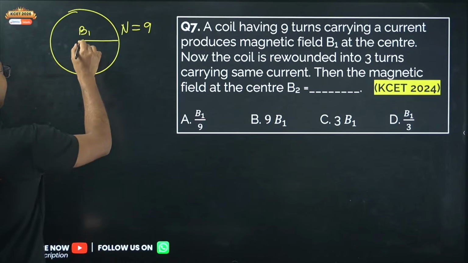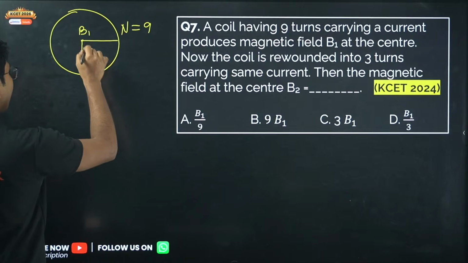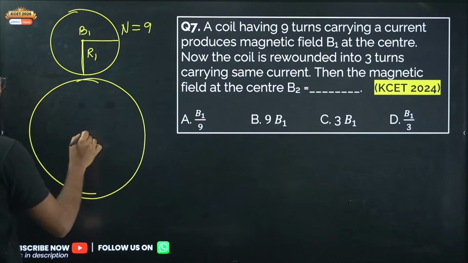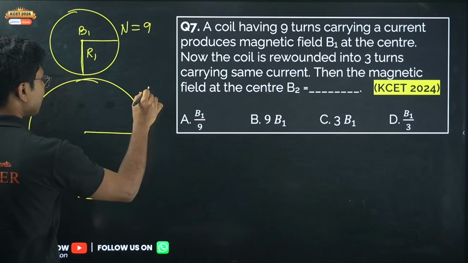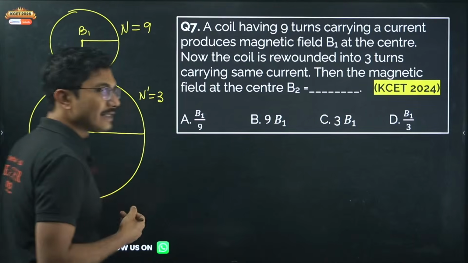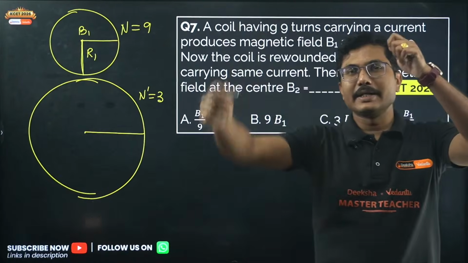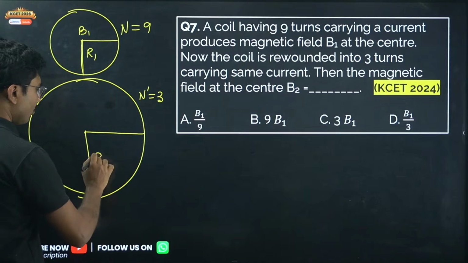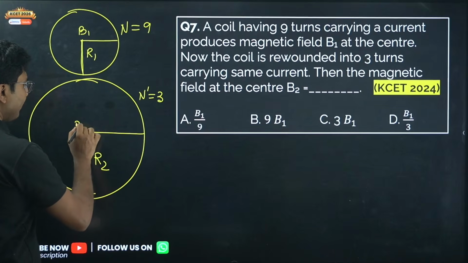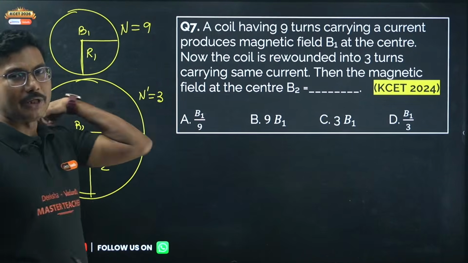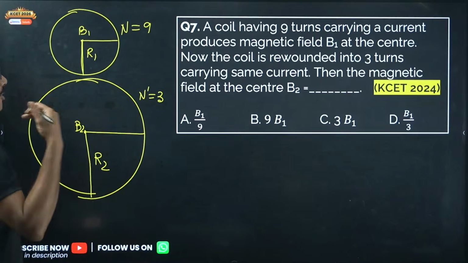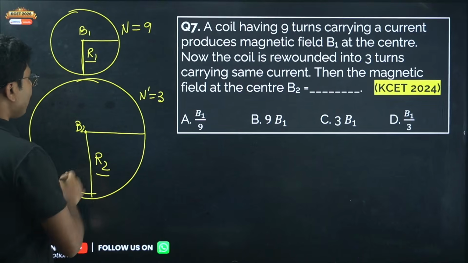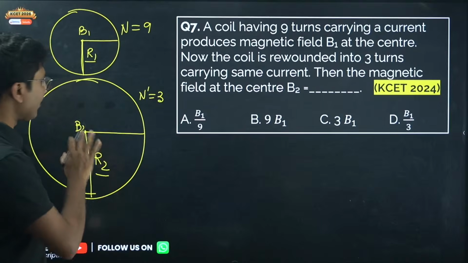That means if initially suppose the radius was R1, now what happens when you change the number of turns, okay, the radius will increase because the number of turns is now decreased to 3. So if you are decreasing the number of turns, that means the radius has to increase. Suppose the radius now is R2. The magnetic field now is B2. You have to find the relationship between B1 and B2. Very simple question. Only point in this problem is to find the relationship between R1 and R2.